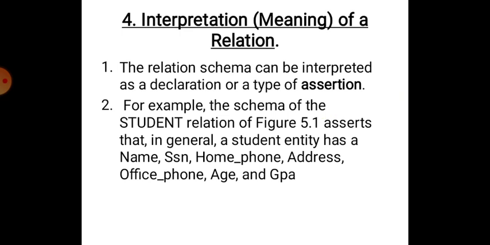Point number 1. The relation schema can be interpreted as a declaration or a type of assertion. That is, a relation can be declared as a statement which is very positive or happening in nature. Point number 2. For example, the schema of the student relation of figure 5.1 asserts that in general a student entity has a name, SSN, home phone, address, office phone, age, and GPA.